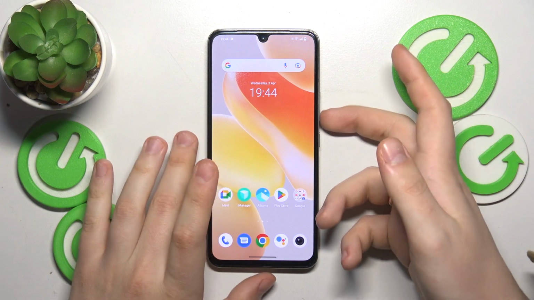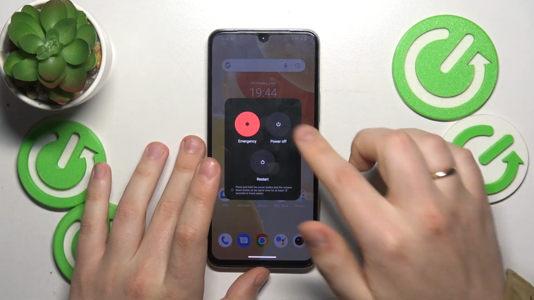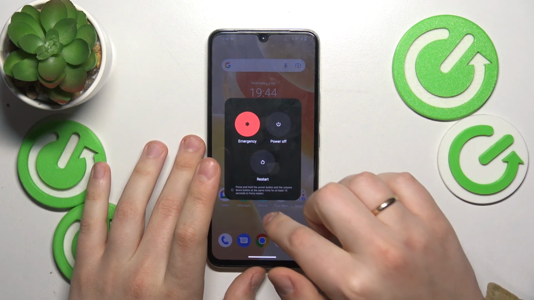Moving on, I recommend that you reboot your phone also, so press and hold the side power button for about a second, and here tap at the restart option.